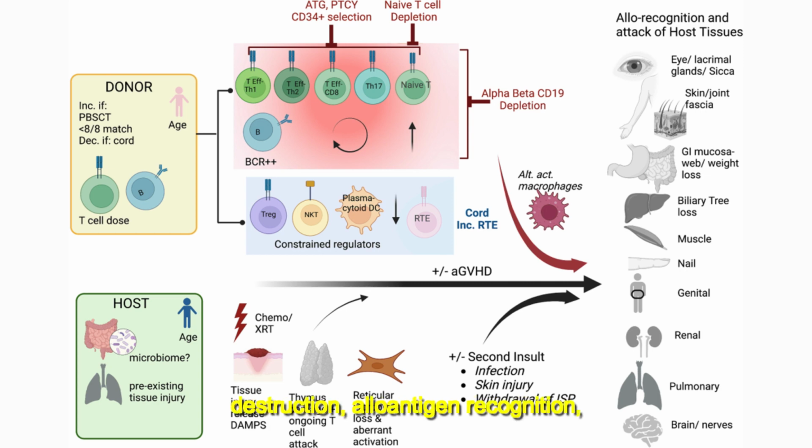Collectively, data support that chronic GVHD is a dysregulated immunity, often established early in the transplant process, through tissue destruction, alloantigen recognition, and a predominance of activating lymphocytes with few regulatory cells to curb the storm that culminates in chronic GVHD.